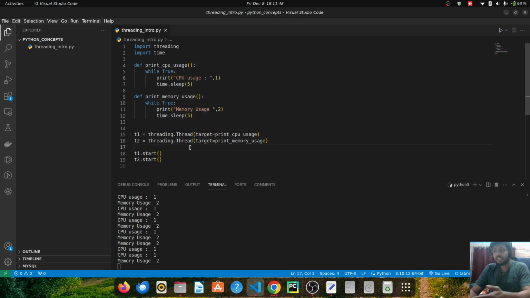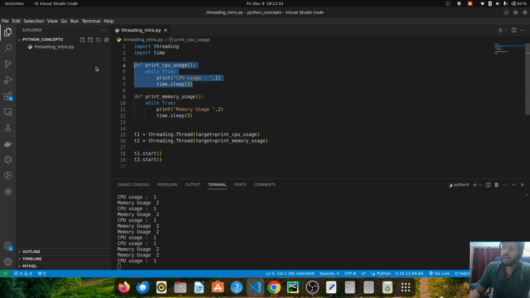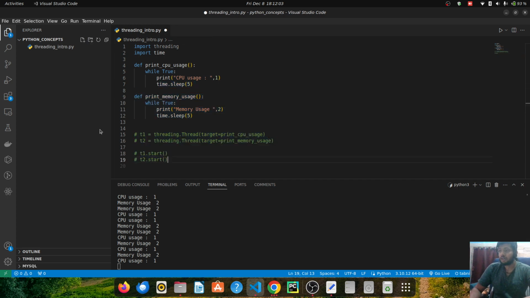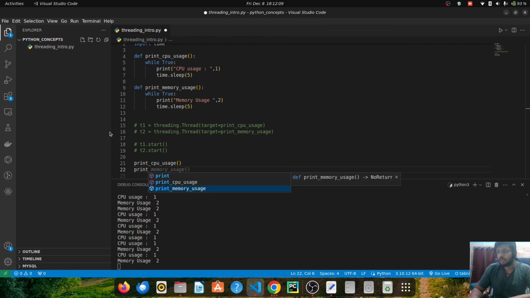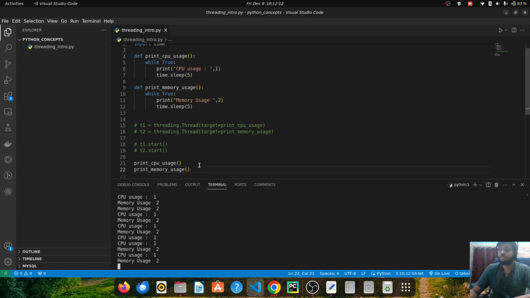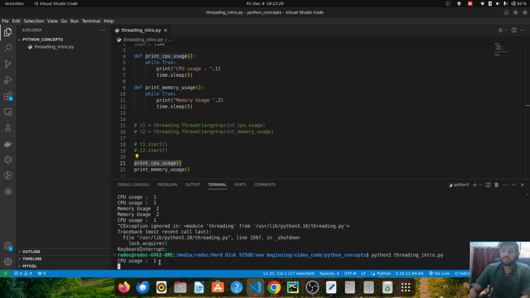But if it is a single threaded environment, first this will start to print and it will print endlessly, and the problem with it will be that I will not be able to print the other thing. If I just comment out the threading part and say print the CPU usage and then print the memory usage, you will see I will only get the output of CPU usage, because this process will only get executed by my main thread, and the next one will only start to execute once my CPU usage printing is complete, and I just want them to be printed endlessly, right? So if I show you now, you will see only CPU usage is being printed.